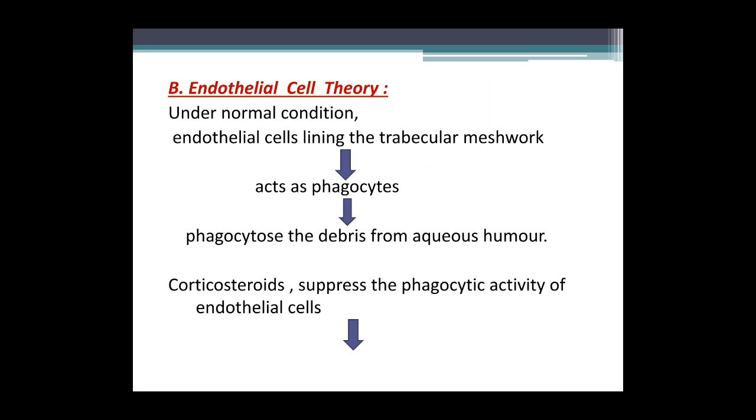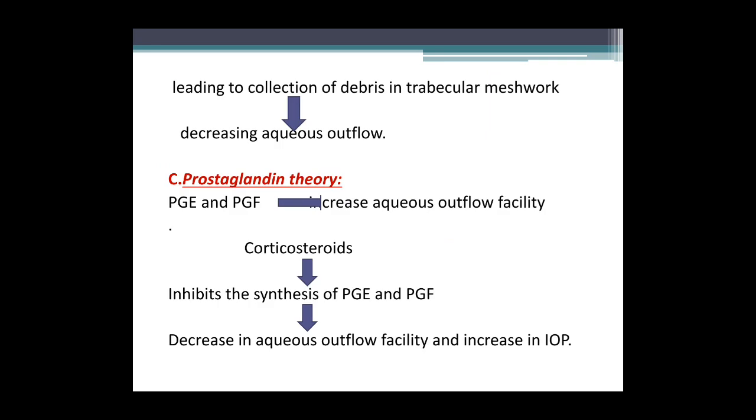The next theory is the endothelial cell theory. Under normal conditions, endothelial cells lining the trabecular meshwork act as phagocytes and they phagocytize the debris from the aqueous humor. But corticosteroids will suppress the phagocytic action of the endothelial cells, which will lead to the collection of debris in the trabecular meshwork, which will decrease the aqueous outflow, leading to a rise in IOP.